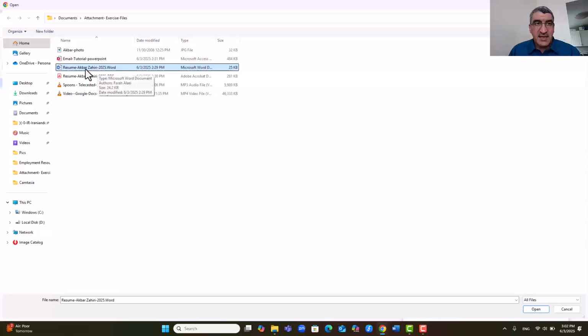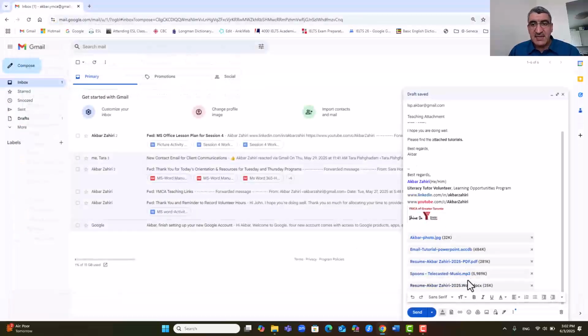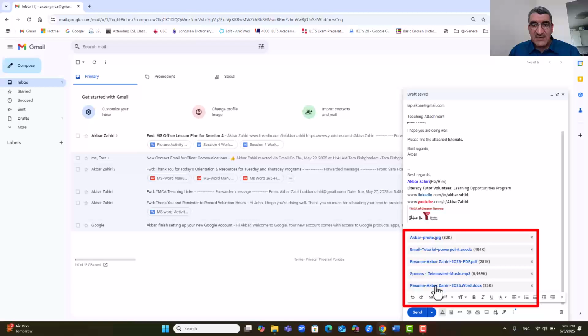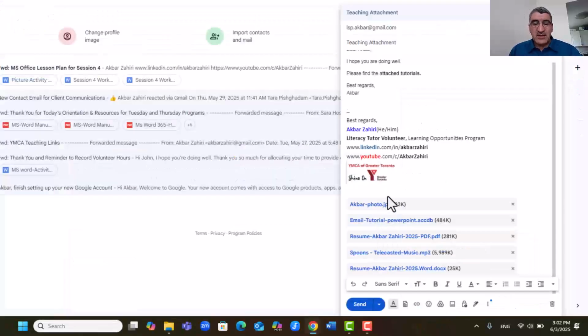If I want to send it again, I can click and it is added here. You see, when I click it, it is the last file here, Word. But as I mentioned, I don't want to send the Word. I can cancel it or delete it from here. So if you want to send, again, you can click here and add other files. So you see, it will easily be sent to Akbar.